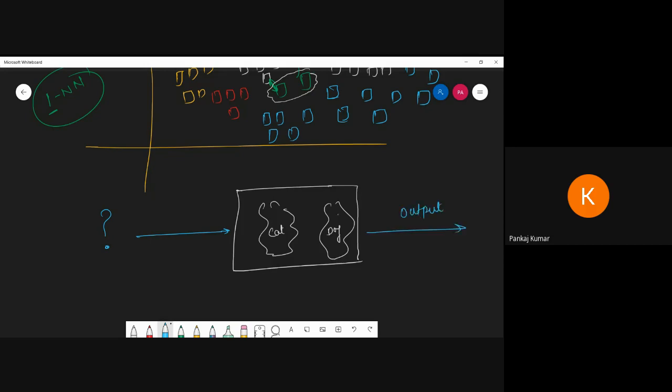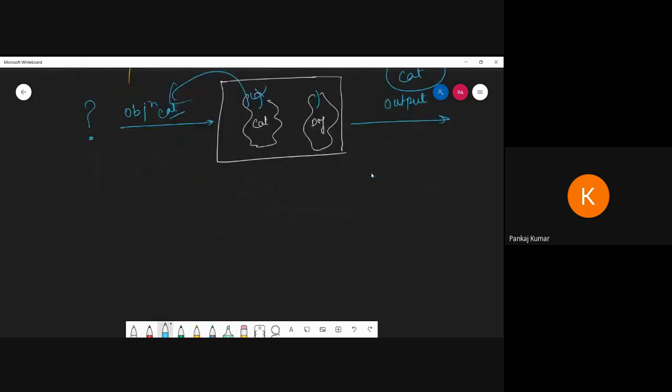Suppose the unknown object is a cat input, it will match here and give the output cat. This process happens in KNN. Now when we go to the graphical part, see.